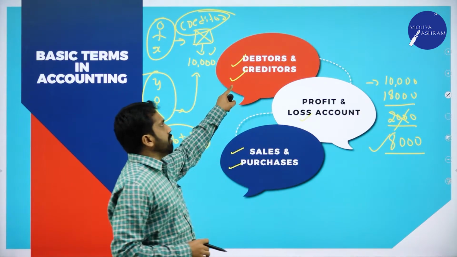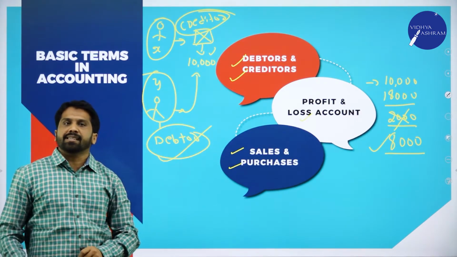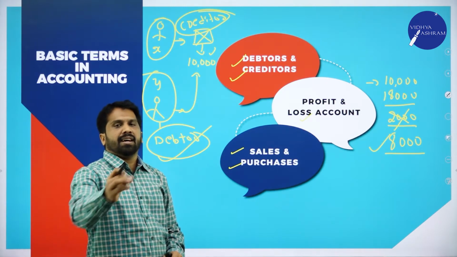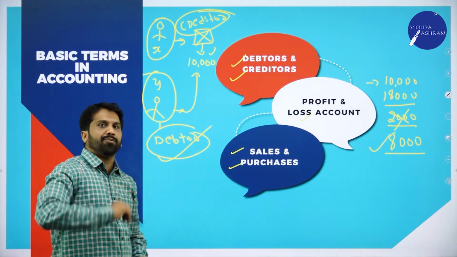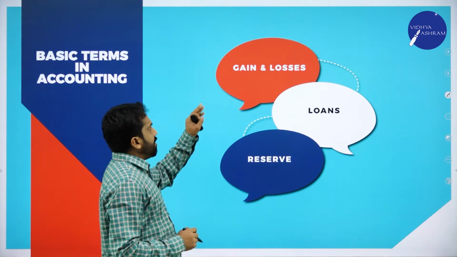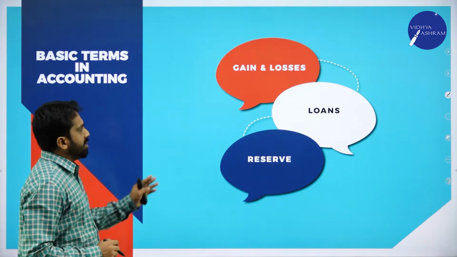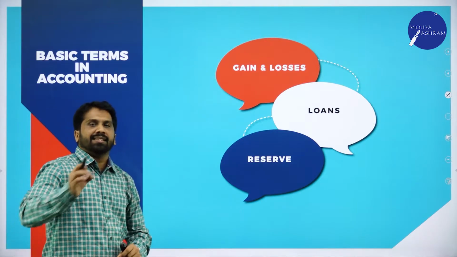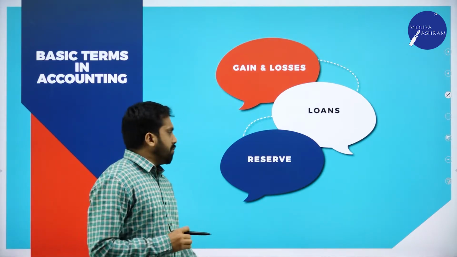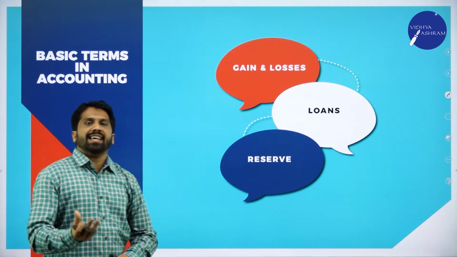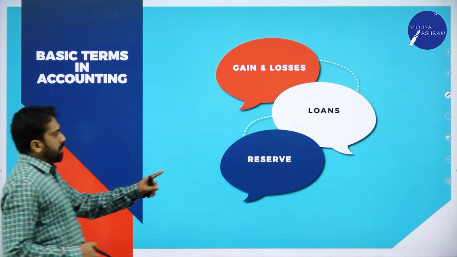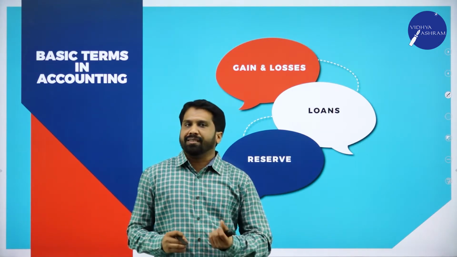You will get questions only on debtors and creditors, capital, drawing, assets. On those things, you will get a question for 1 mark. The last slide is on gains and losses, loans as well as reserves. I'll go with reserves, then I'll go for loans, then finally we'll go for gains and losses. Reserves. What do you mean by reserves?